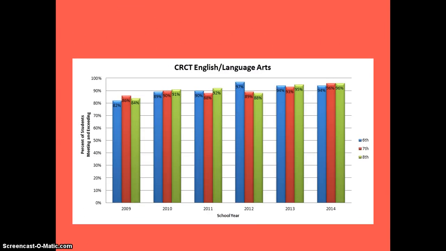This chart represents the language arts data. Again, you will notice that there has been an increase over time, and again in the 2008-2009 school year, all the percentages of passing were below the 90 percent mark, but by 2013-14, over 94-95% of the students in the grade levels were meeting the standards for CRCT language arts.